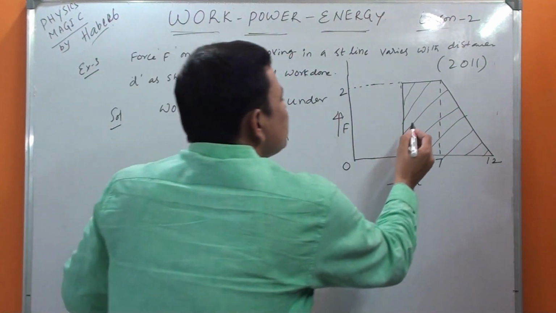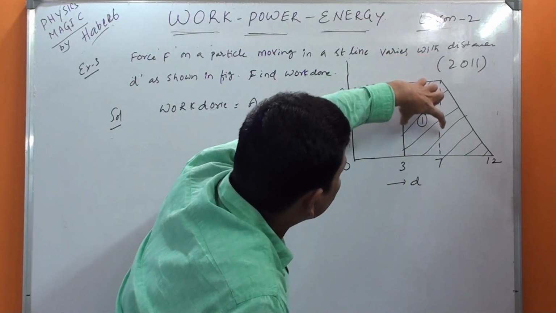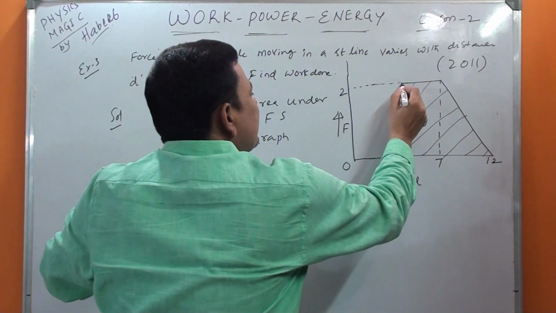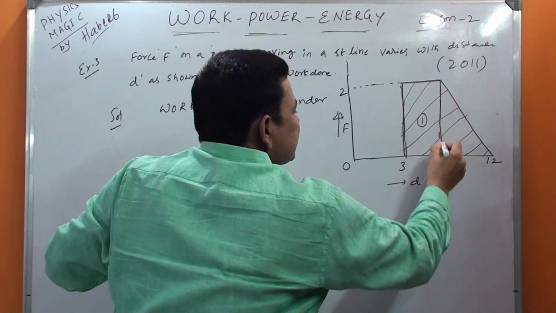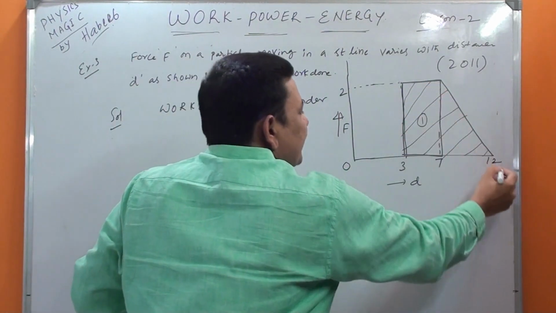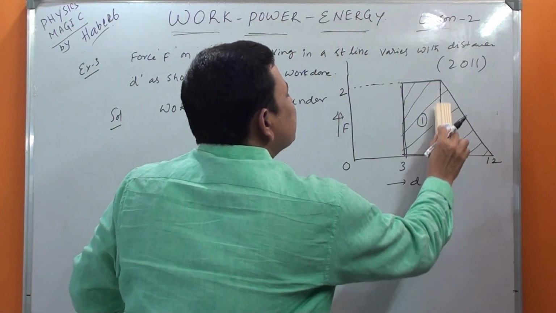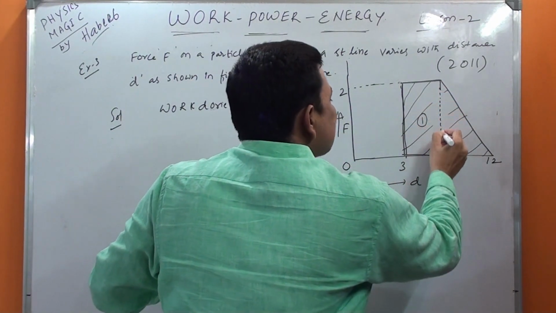In that, two diagrams are there. One rectangle you can see here. I am just over-drawing this. This is the rectangle, then this is a triangle. Then you may ask, sir, this is also not a solid line, then how did you take it? This is also a dotted line only.